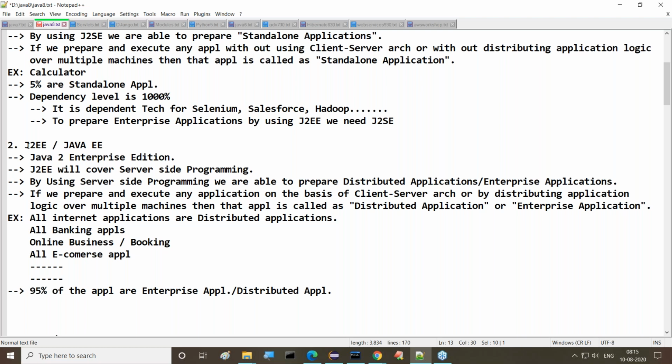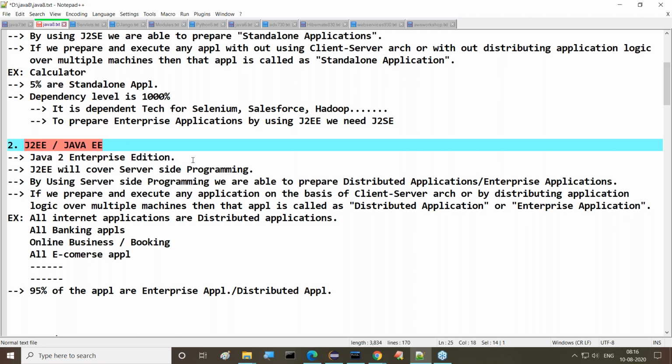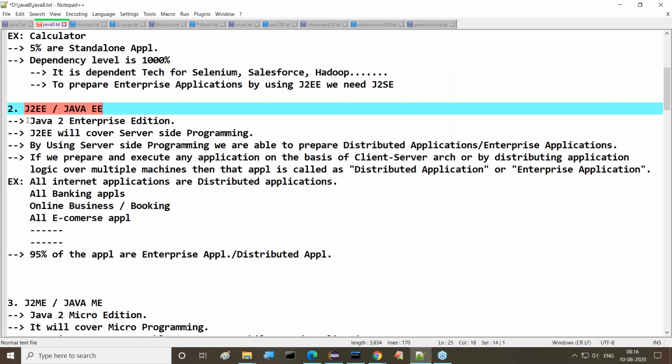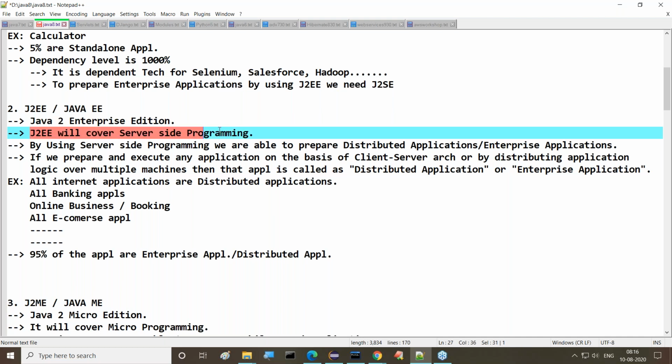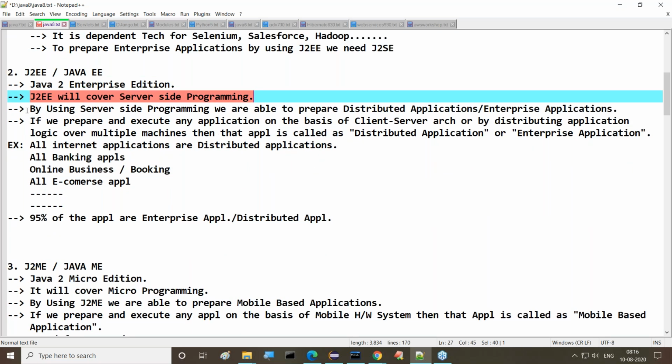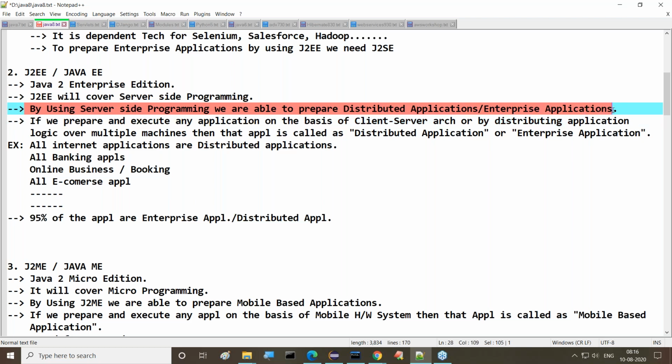What about J2EE? Right, sir, we understood J2EE. Now try to understand it. J2EE is Java 2 Enterprise Edition. That's fine. J2EE will cover server-side programming. Good. By using server-side programming, all of you observe this clearly, we are able to prepare distributed applications. The other name is enterprise applications. By using J2EE, we are able to prepare distributed applications or enterprise applications.